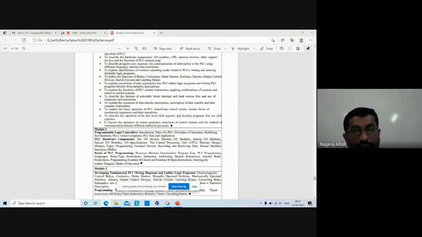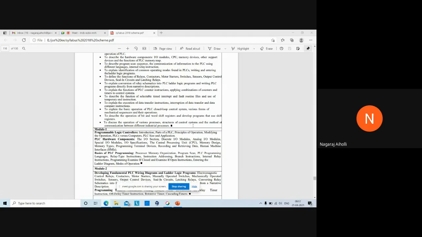To discuss the operation of various processes, so there are various processes, right, which are controlled by the PLCs, structures of control systems. The control system has its own structure, its own organization. We'll go through that, and the method of communication between different industrial processes. How does the data communicate with the remote device?